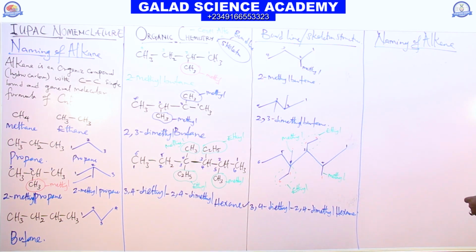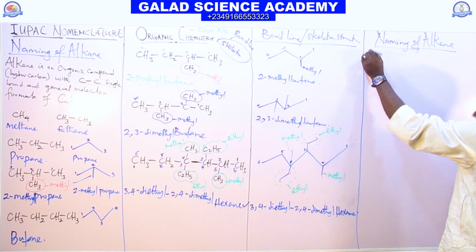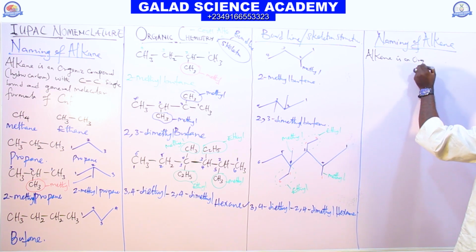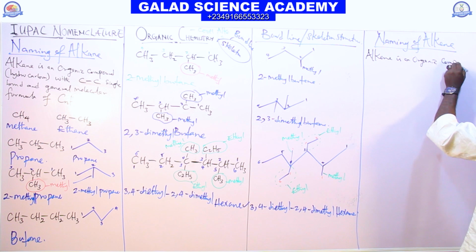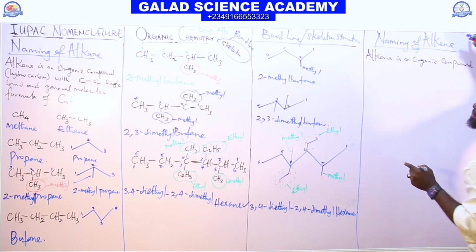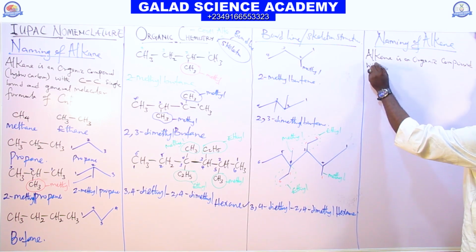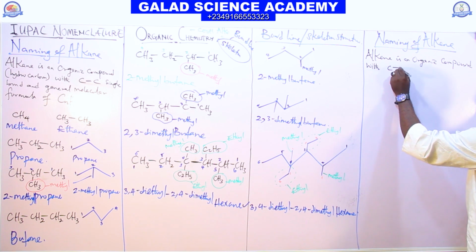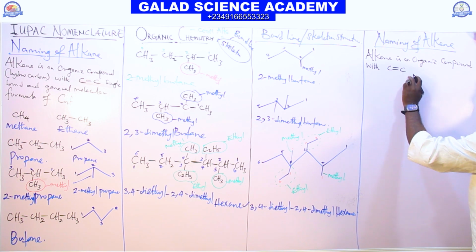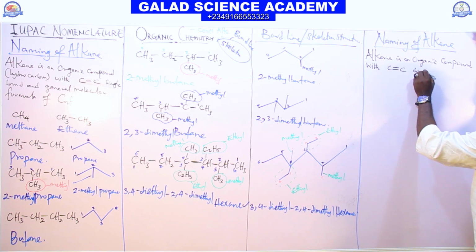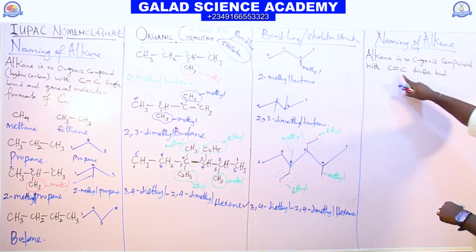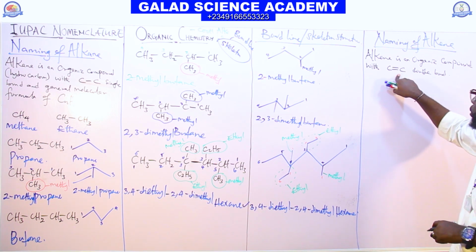Alkene is an organic compound, which is a hydrocarbon with carbon to carbon double bond. Between the two carbons, we have a double bond.